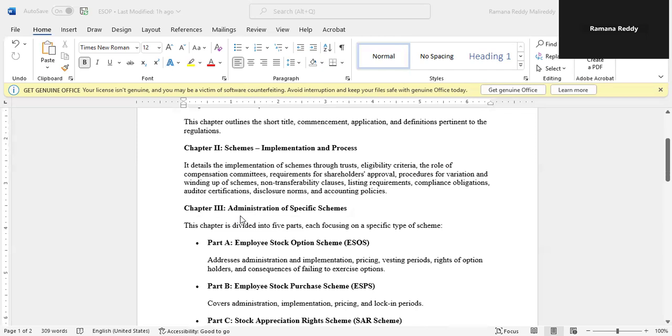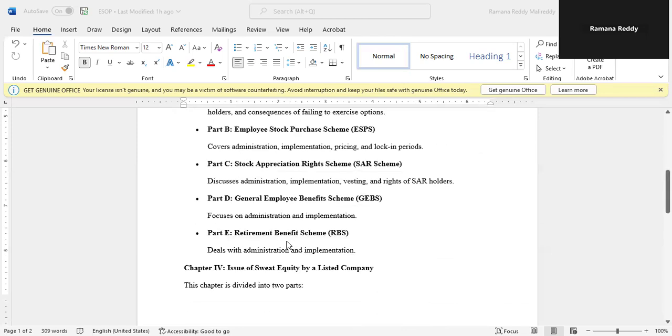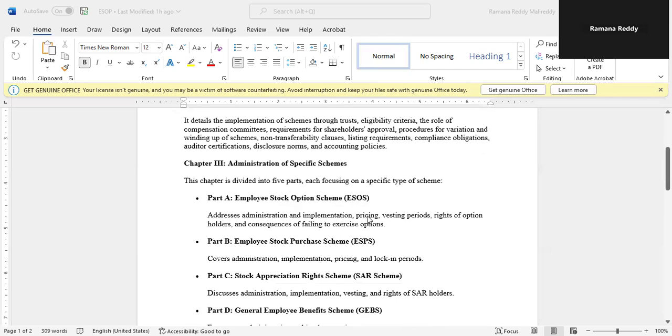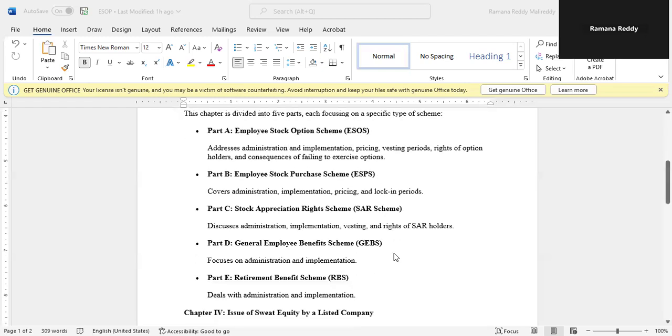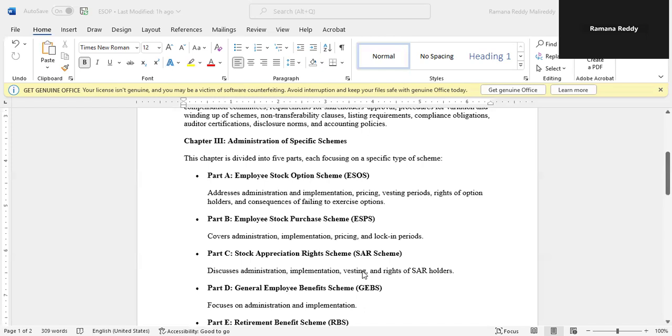Then Chapter 3 talks about the administration of specific schemes. Part A talks about the administration of ESOPs, the employee stock option scheme. Part B talks about the employee stock purchase scheme. Part C talks about the SAR scheme. Part D talks about the GEBS. Part E talks about the RBS. So Chapter 3 talks about the administration of specific schemes. This chapter is divided into a total of 5 parts, each focusing on a specific type of scheme.